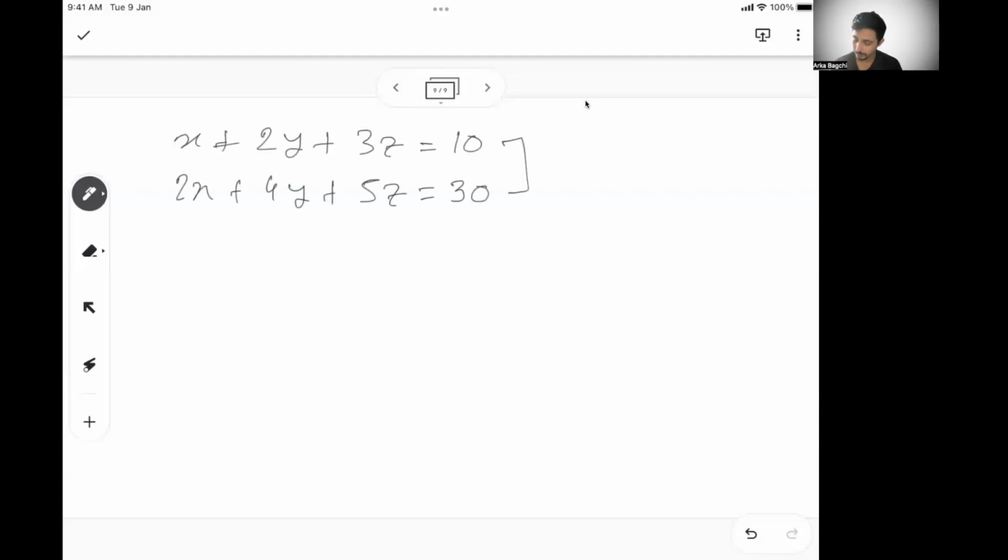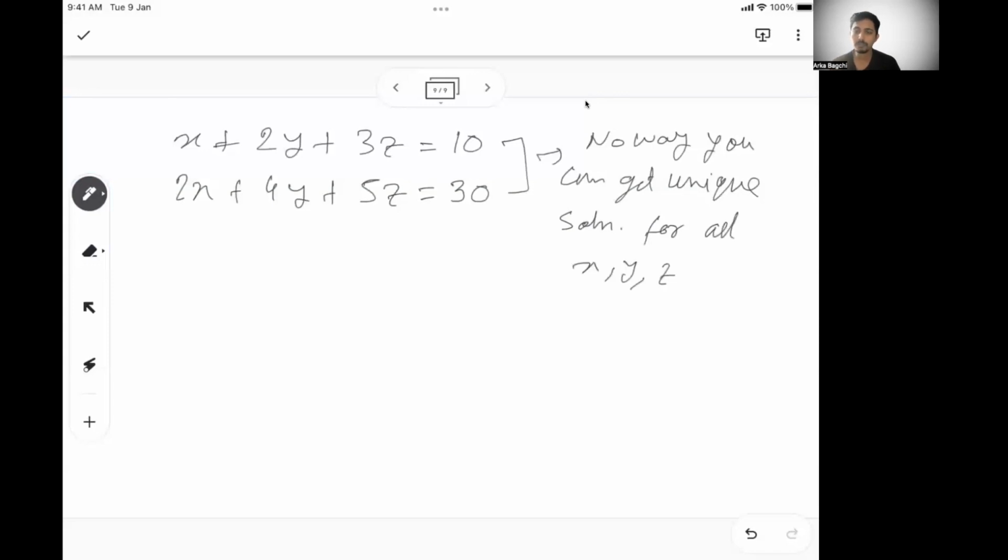So there is no way you can get a unique solution for all x, y, and z. There is no way you can get a unique solution. But if I ask you, can you tell me what is the value of z? That may be possible. So when it is possible, remember, if you have two equations,